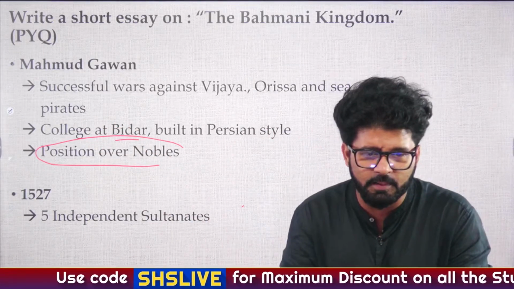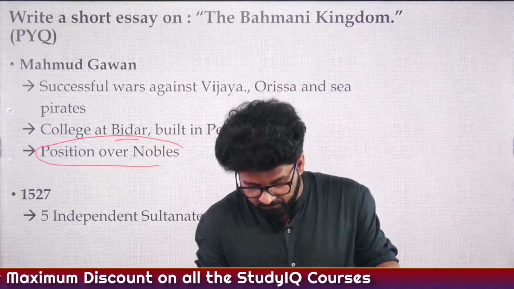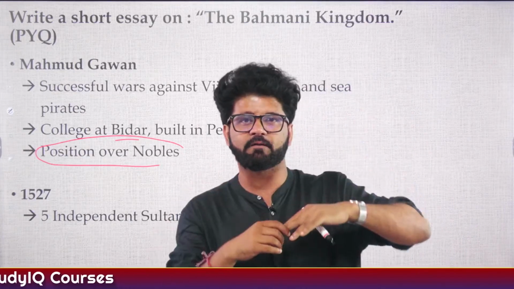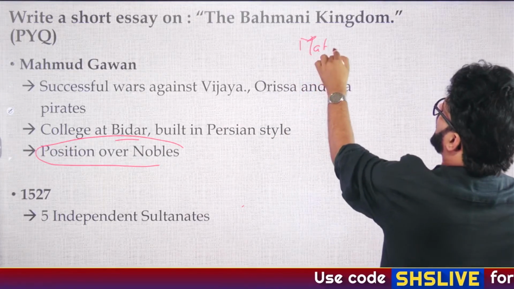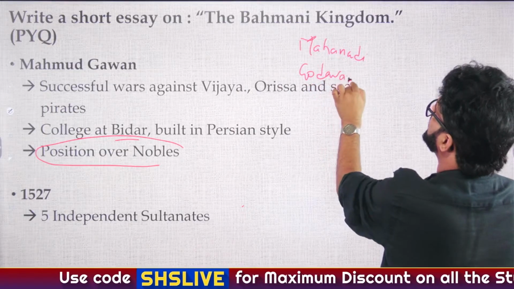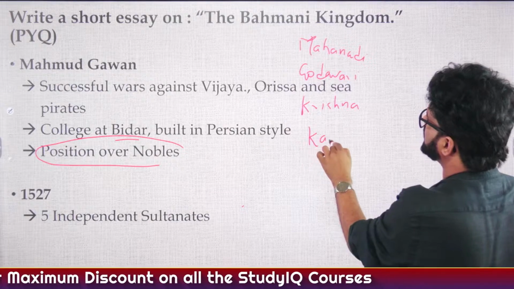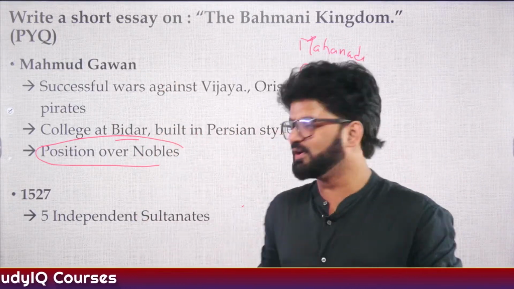So how to read about rivers, sir? I'm entirely blank. Map, sir. Map will help you in everything, sir, even rivers. So whenever you are reading about rivers, let's say Mahanadi, Godavari, Krishna, Kaveri. Since you have asked about rivers, I give you this: Mahanadi, Godavari, Krishna, Kaveri. Arrange them from north to south and post it in the comment section. What is their order from north to south?